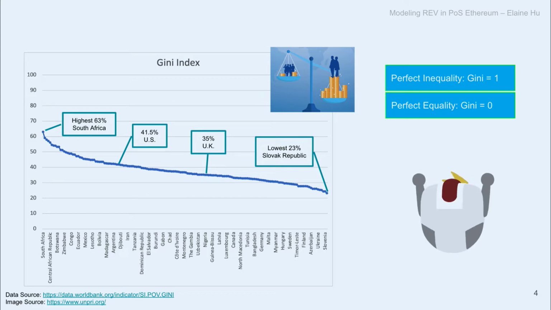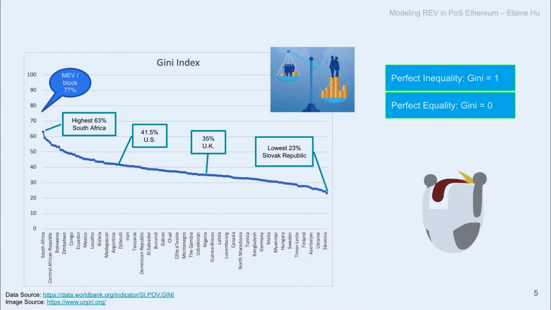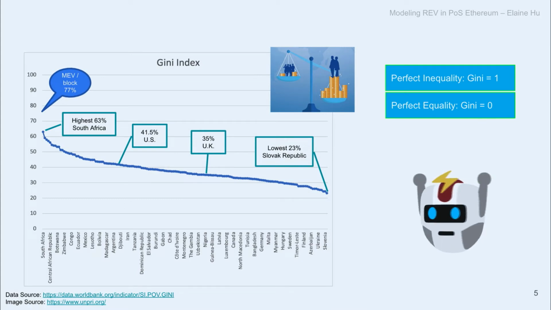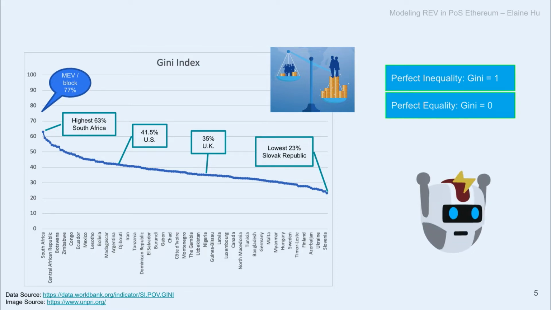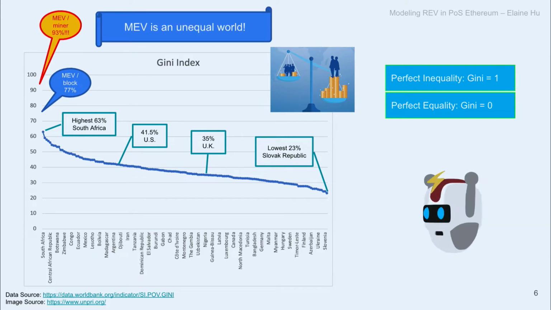Okay, so it turns out that it's 77%. So it's even higher than the most unequal country. So now, if we aggregate the MEV to a miner address, so all the MEVs belong to the same miner address, and recalculate this Gini index, where do you think that will be? Higher, lower? Yeah, so it turns out it's 93%, so it's almost close to perfect inequality.